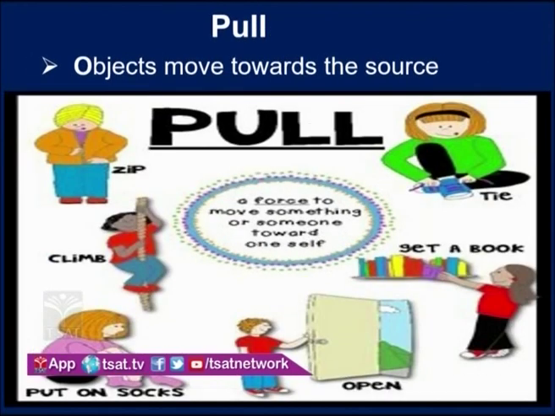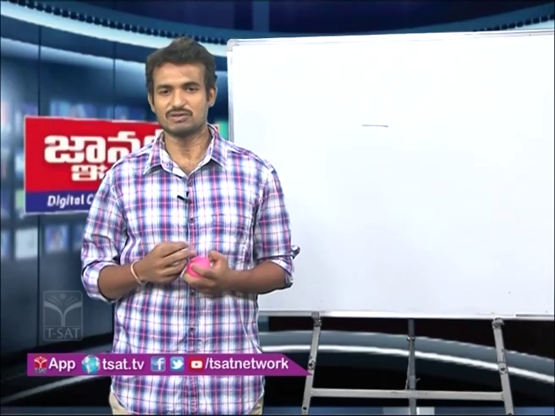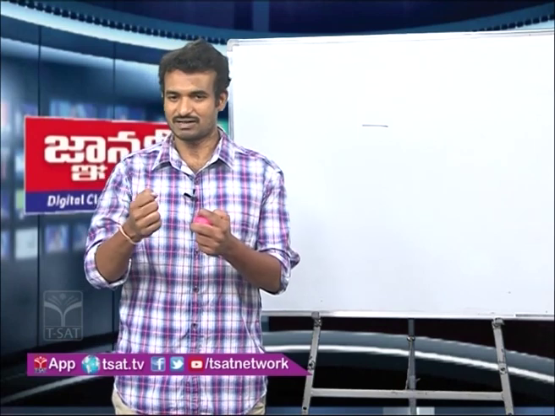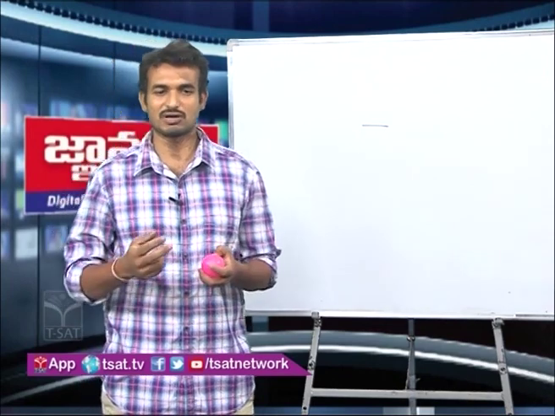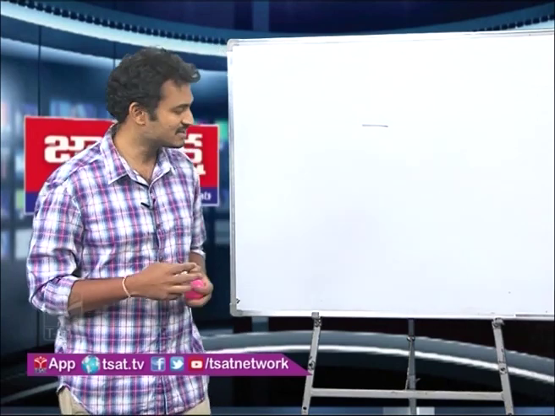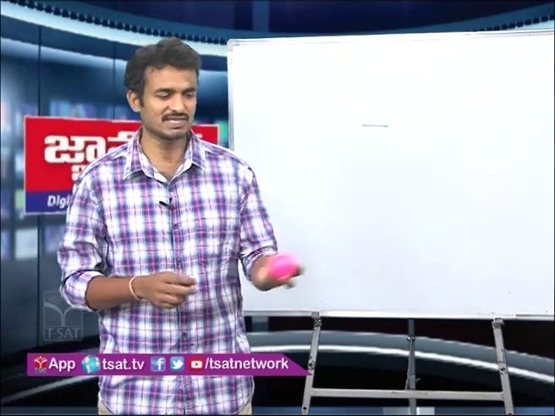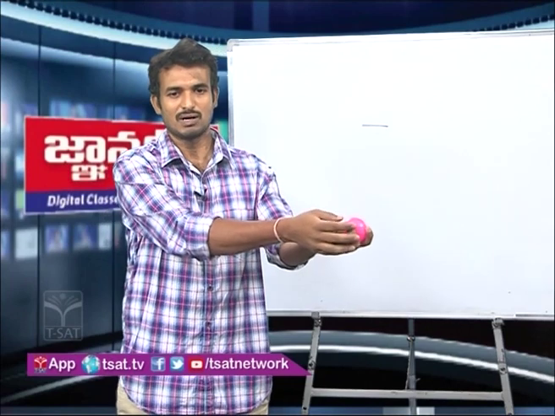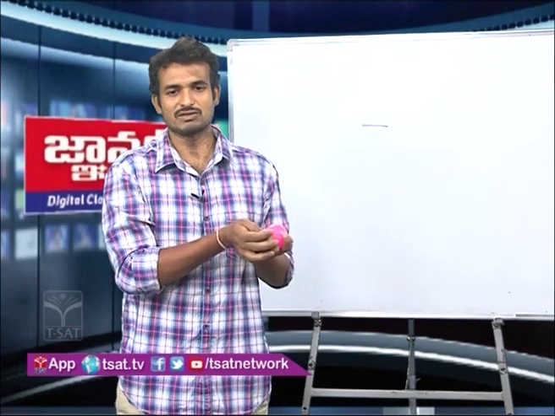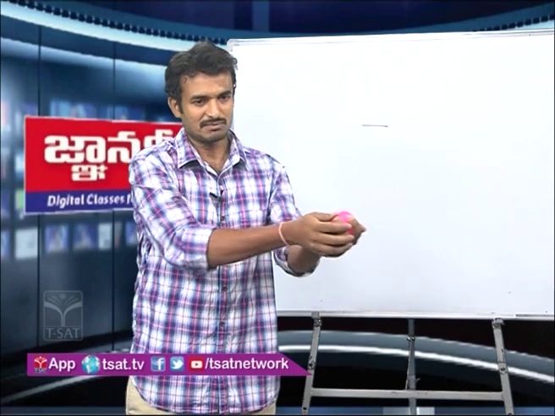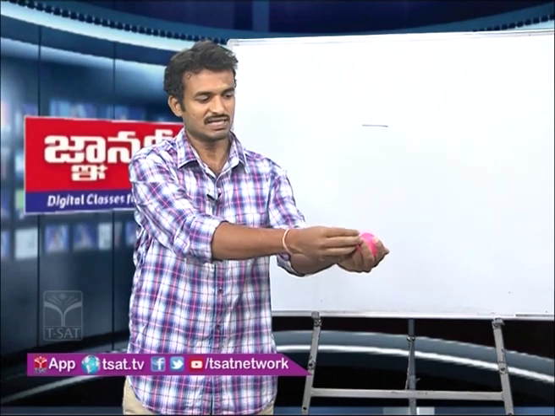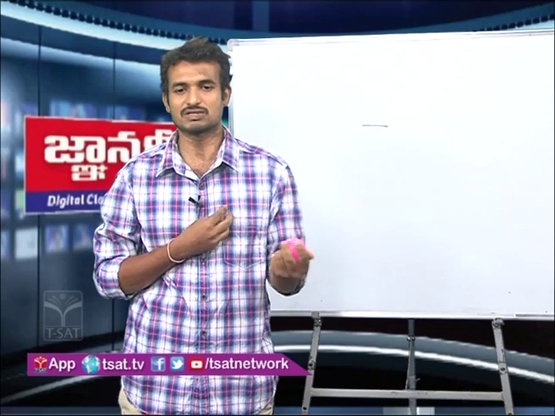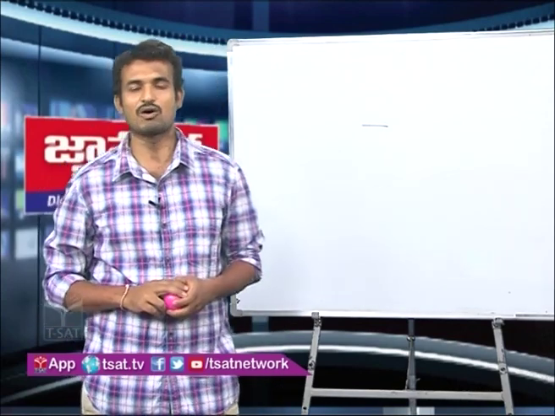Now coming to another set of actions, for example, fastening your zip, wearing your shoe, opening a door from inside, getting a book from a bookshelf or bag, or putting on socks. In all these actions, for example, I want to pull this object, I want to get this object to me. That means I need to apply the force in that direction. I am the source and this is the object. The object is moving towards me, towards the source, and these types of actions are called pull.